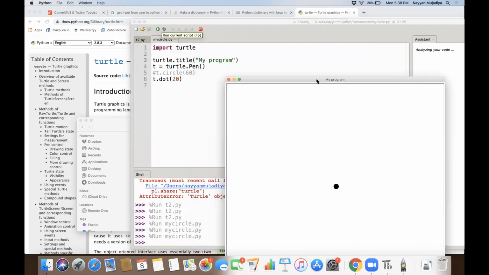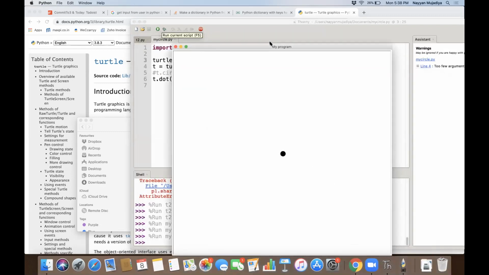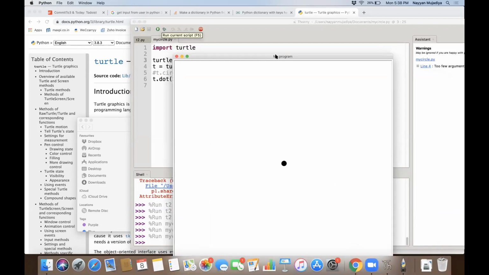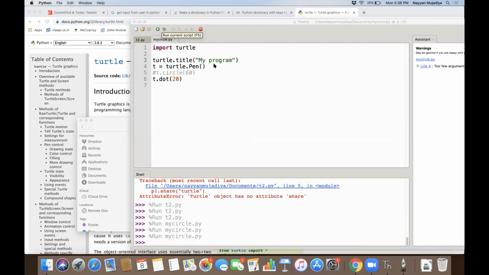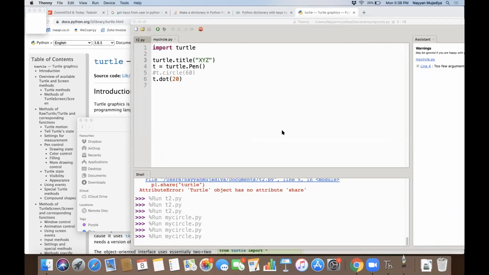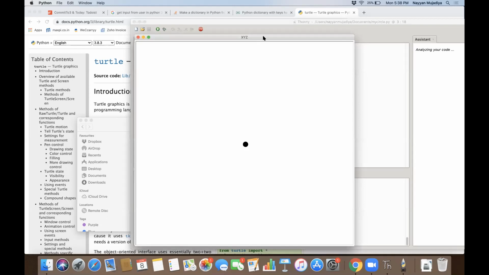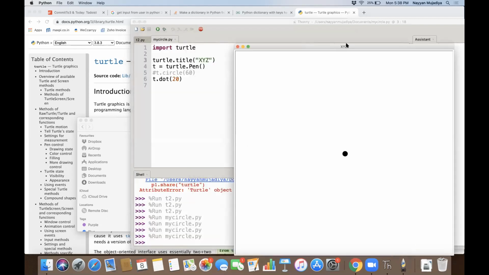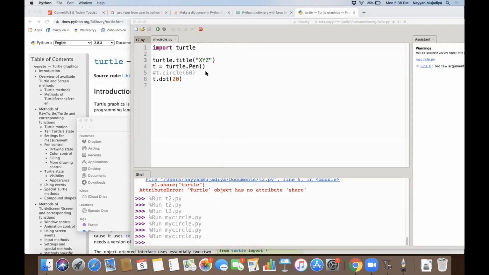So there is something called turtle.title, and you give it a title. So whatever window this opens up, here you see my program name is coming. That title comes from here. I can give X, Y, Z. That will be more meaningful, at least just to understand. And this is turtle.bgcolor, if we can do that.